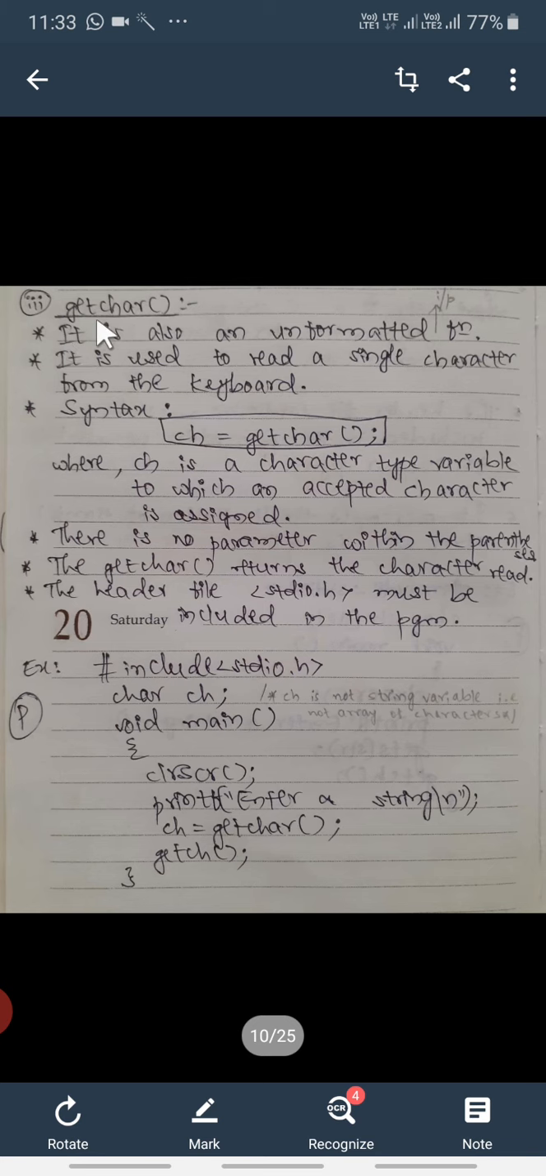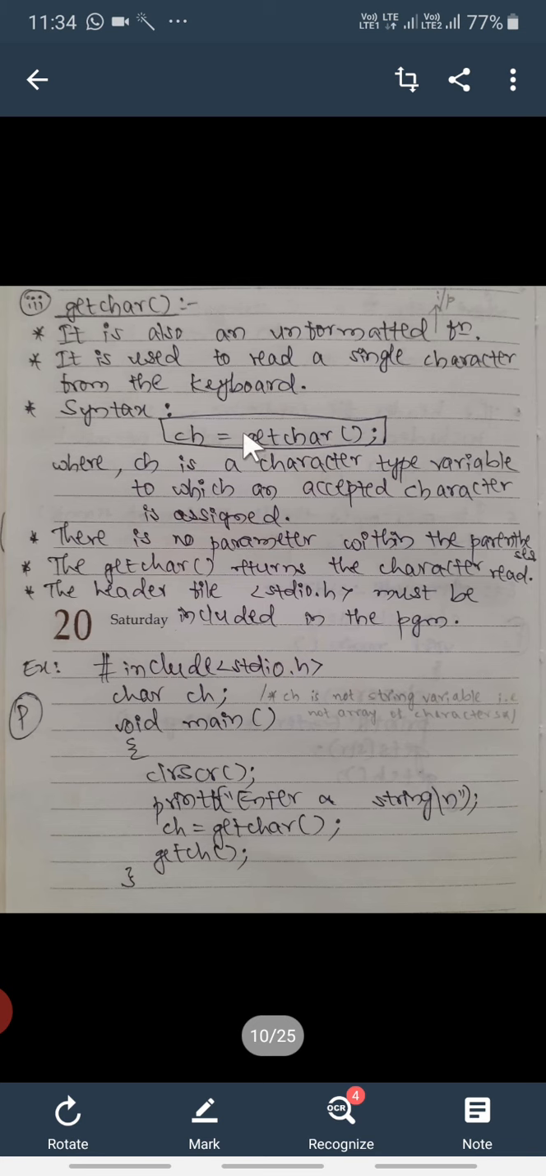The last input function is getchar. It is also an unformatted input function. It is used to read a single character from the keyboard. The only difference between gets and getchar is that gets can read any number of characters, any lengthy string, but getchar can read only one character at a time from the keyboard.